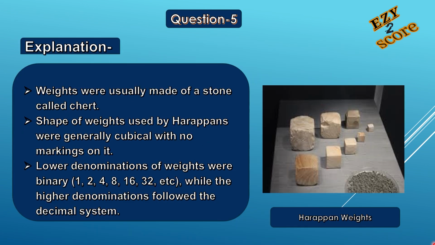Let's understand. As we already know, weights were usually made of a stone that was called chert. The shape of weights used by Harappans was generally cubical with no marking on it. Here you can see an image of a Harappan weight that is cubical in shape and there is no marking on it. Lower denominations of weights were binary, while the higher denominations followed the decimal system.